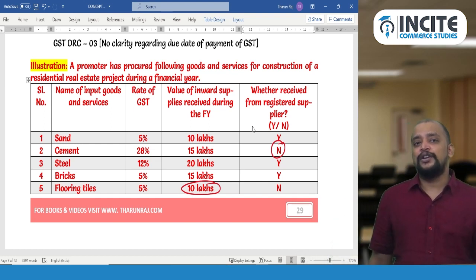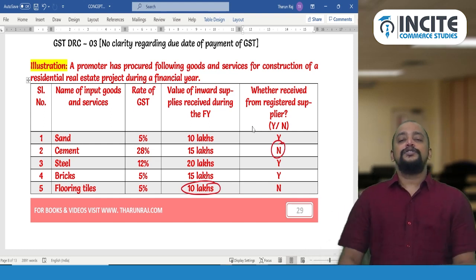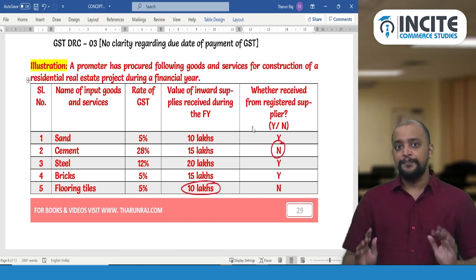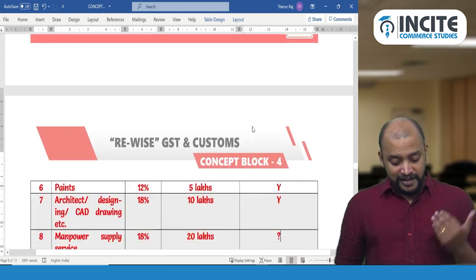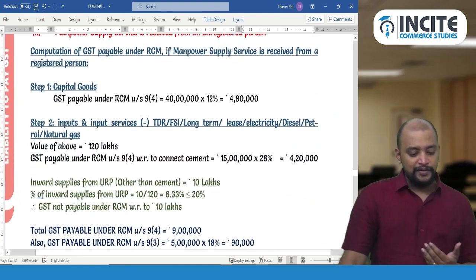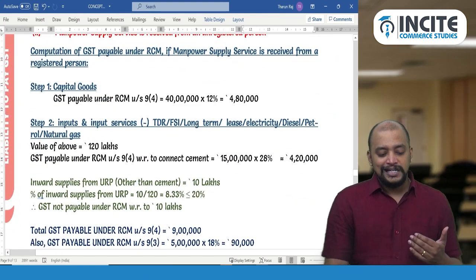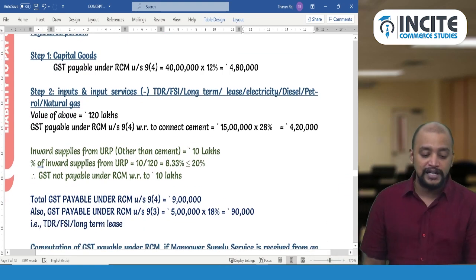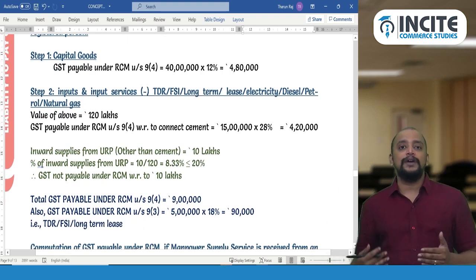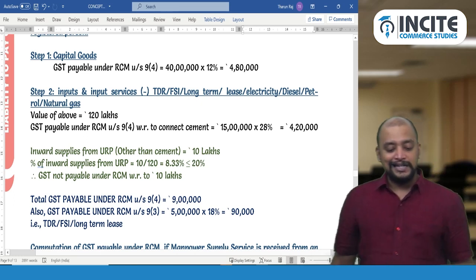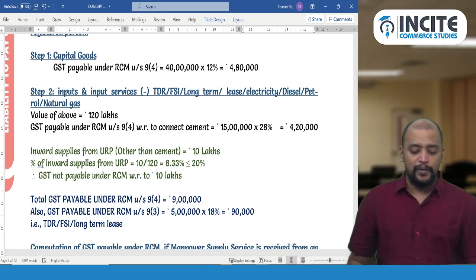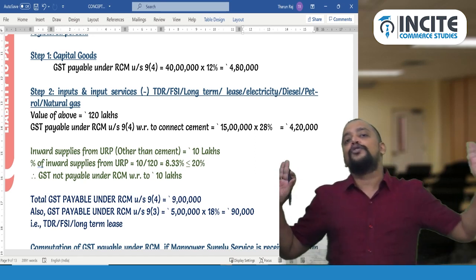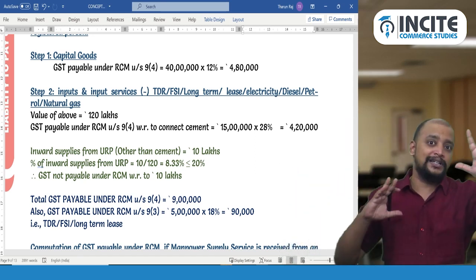So in the remaining goods we don't have any cement and all. So therefore we don't have to pay any GST under RCM on the 10 lakh rupees. Okay. So this is the answer for the first part. So what have I done? Value of above 120, GST payable under RCM with respect to cement 15 lakhs into 28%, 4 lakh 20,000, and inward supply from unregistered person other than cement is 10 lakhs. So 10 divided by 120 is 8.33, that does not exceed 20. So therefore no need to pay GST under RCM on the 10 lakh rupees.